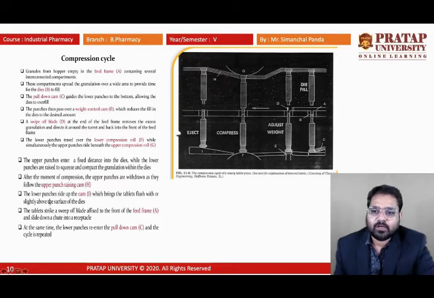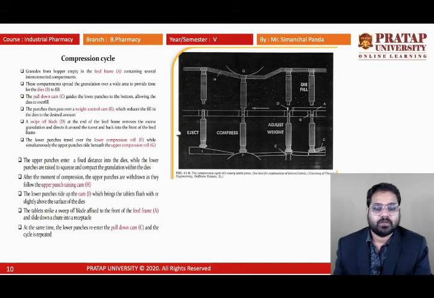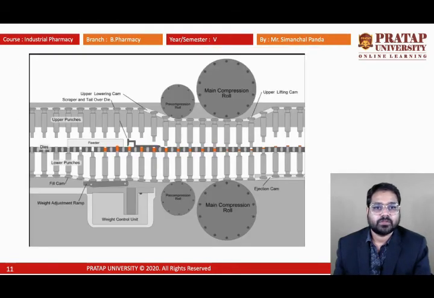We can see that the lower punch rides on the eject cam. See here, whenever it rides on it, this compressed tablet is ejected out, and we get the compressed tablet. So now we will discuss the multiple station machine. The previous one we were discussing was the single station one. Right now we can see the same thing will be repeated.